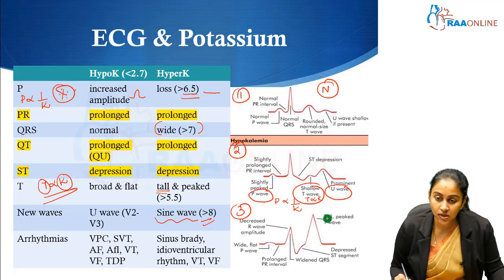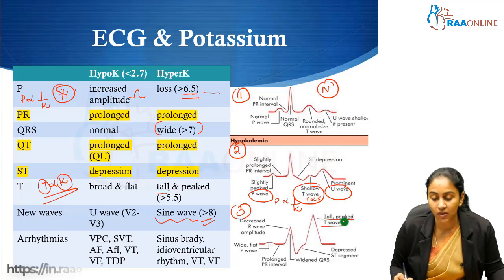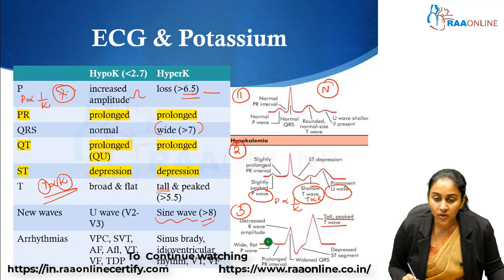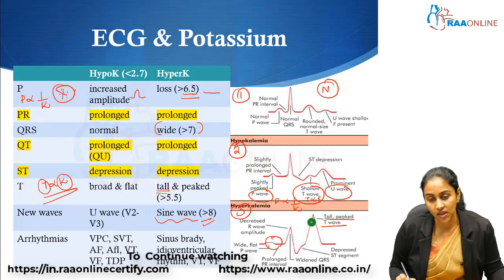The third ECG, here you're able to see a tall peaked T wave. So higher the T wave, higher the potassium. And similarly here you're hardly able to see any P wave. So this kind of a picture is seen in patients with hyperkalemia.